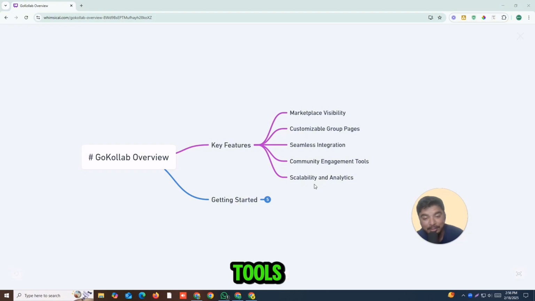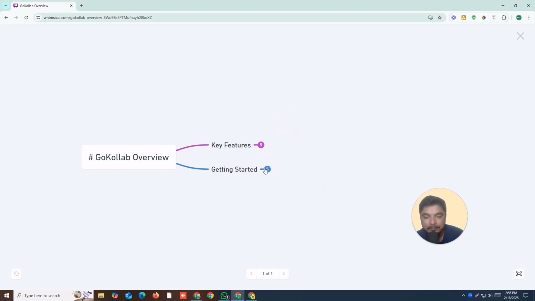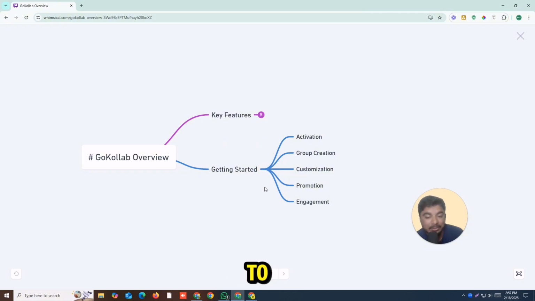Community engagement tools: engagement tools for different audiences, for different prospects, and for different things that you're going to promote. Scale and analytics: scalability and analytics. Yes, you can scale your business from $1,000 to $2,000, $5,000. Even some people are making $25,000 and $50,000 per month from this community section of Go High Level. And starting to make a community is super easy.